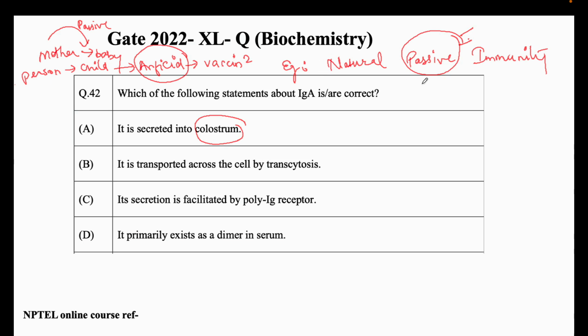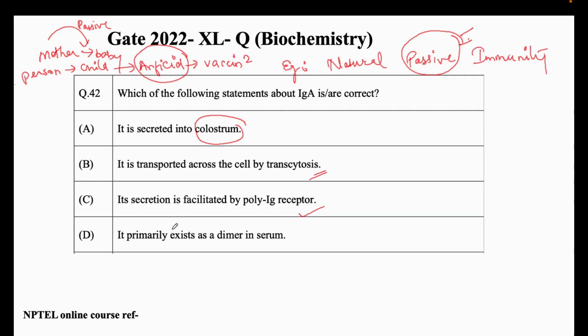Okay, this is pretty common, right? Basic immunology. It is transported across the cell by transcytosis. Yeah, this is also true. This is also correct. IgA is transported across the cell by transcytosis. Okay, its secretion is facilitated by poly-Ig receptor. So IgA is largely secreted, and its secretion is facilitated by a poly-Ig receptor. This is also one of the correct facts.